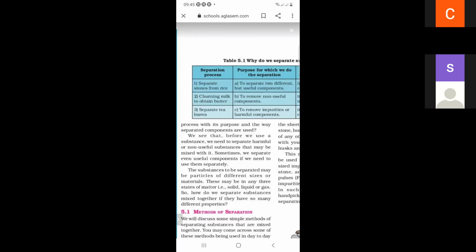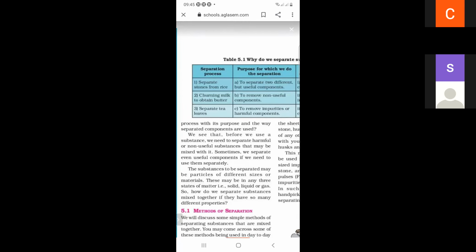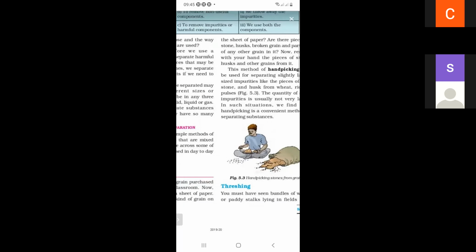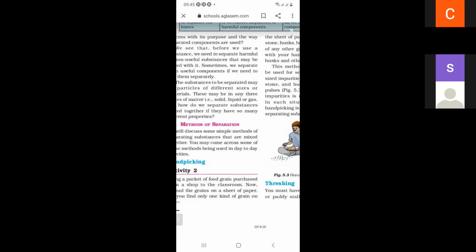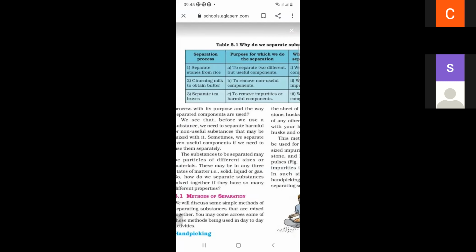So there are three processes: first, separating stones from rice; next, churning milk to obtain butter; third, separating tea leaves. What are the purposes? First is separating stones from rice. So it is matched with removing impurities or harmful components.